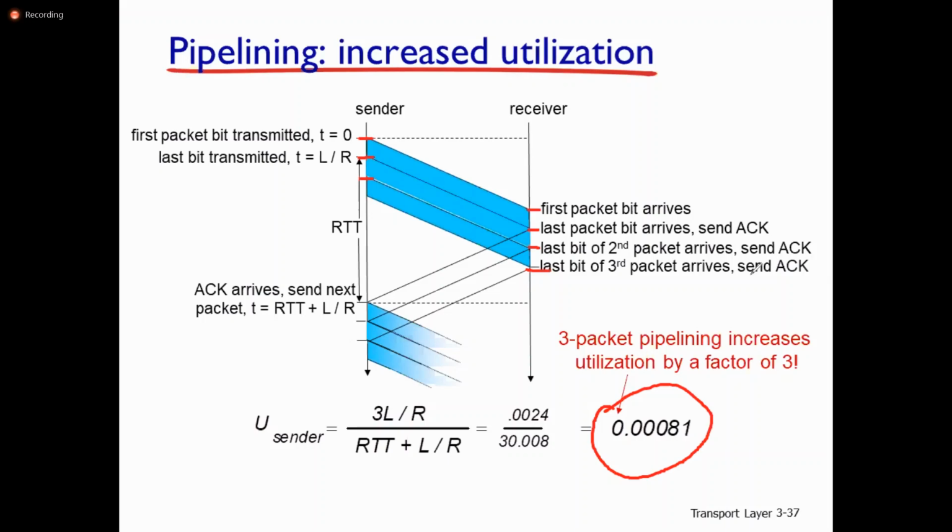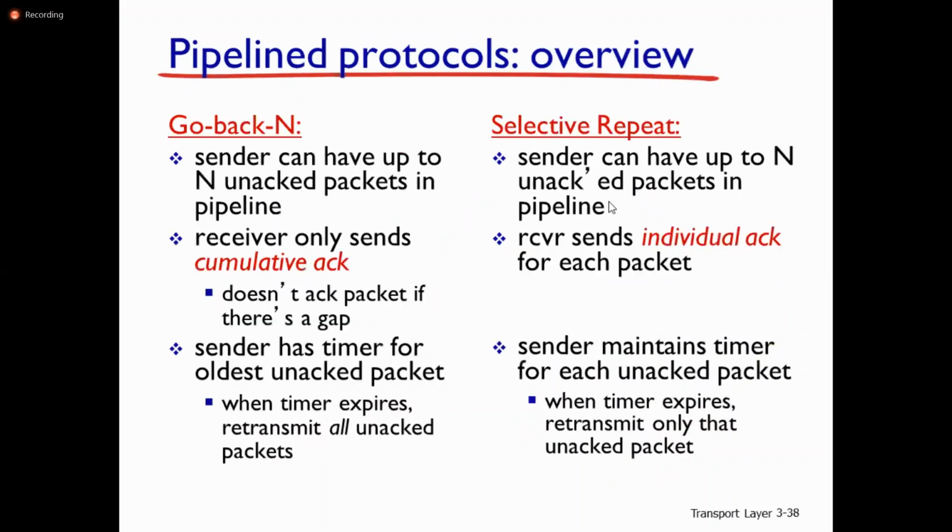So there are 2 types of pipeline protocols. Those are the real protocols we are going to implement as part of this transport layer. One is the Go-Back-N protocol and the second one is the Selective Repeat protocol. These are the pipeline protocols. Here there is no need to wait for the acknowledgement from the receiver. The sender always sends the packets in a pipeline.